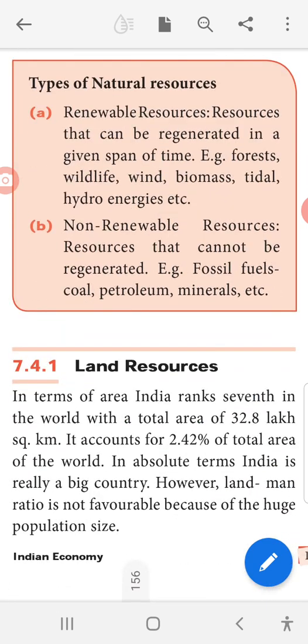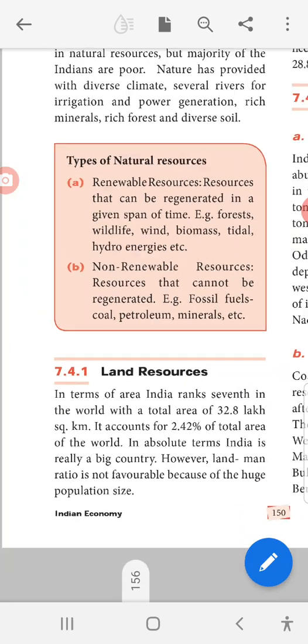Next one is land resources. In terms of area, India ranks 7th in the world with a total area of 32.8 lakh square kilometers. It accounts for 2.42% of the total area of the world. In absolute terms, India is really a big country. However, the land-man ratio is not favorable because of the huge population size. Which one is very high here? That is population.